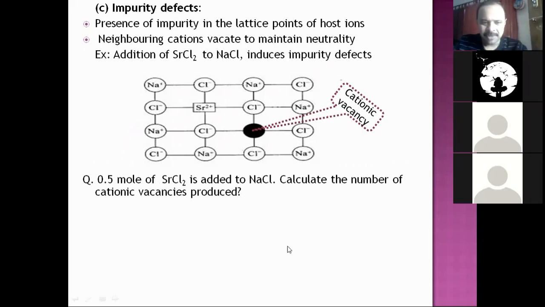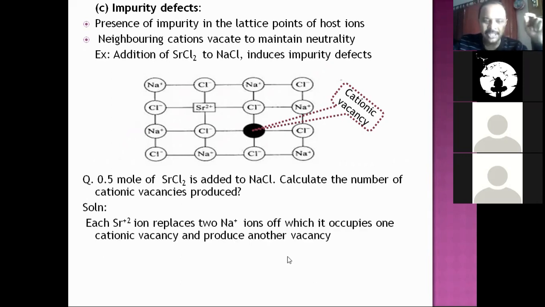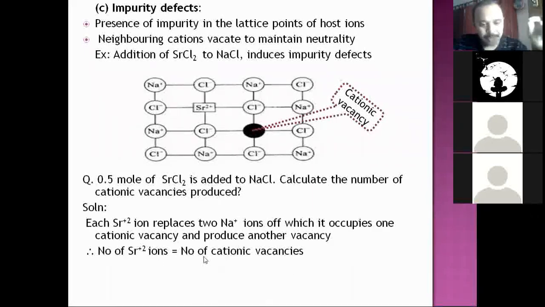Anyhow, since you have given the answer, I'll just give the solution. Each Sr2+ ion replaces two Na+ ions, of which it occupies one lattice site and produces another vacancy. Now, the number of Sr2+ ions would be equal to the number of cationic vacancies.